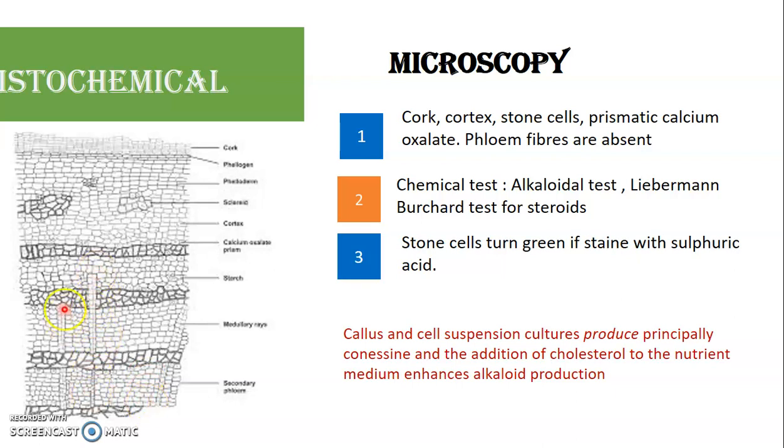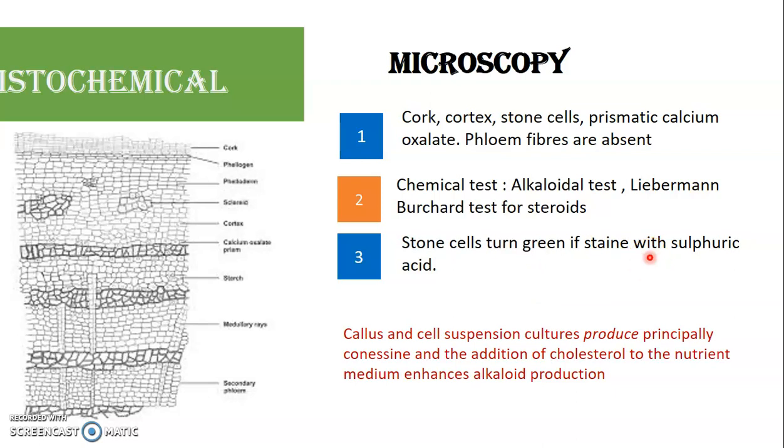The medullary rays traverse in between. Some amount of starch is there, but again there is a lot of calcium oxalate. Calcium oxalate is also prismatic in nature. The chemical test of these alkaloids is the Liebermann-Burchard reaction, because this is a steroidal alkaloid. The stone cells also turn green if stained with sulfuric acid.